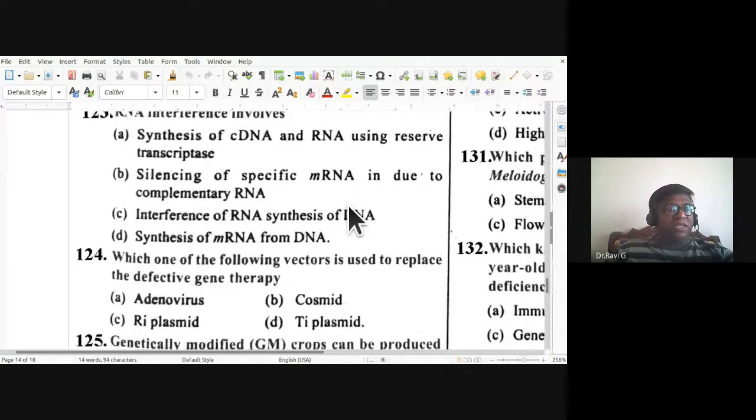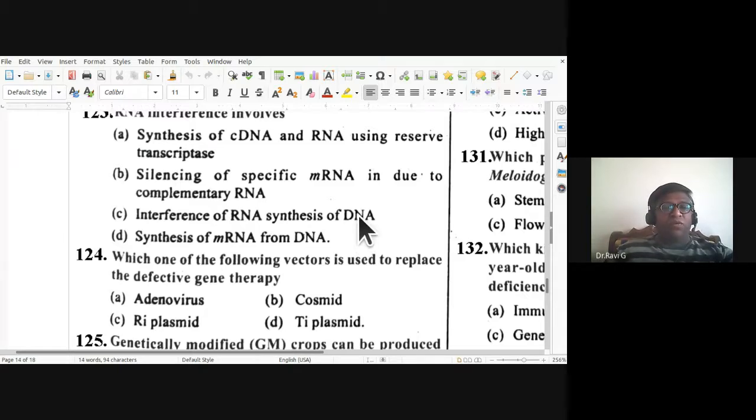RNA interference involves, so what is RNA interference? Involves synthesis of cDNA and RNA using reverse transcriptase, silencing of specific mRNA due to complementary RNA. So B is the more appropriate answer for RNA interference. It is the silencing of specific mRNA due to complementary RNA. So 123rd B is the answer.